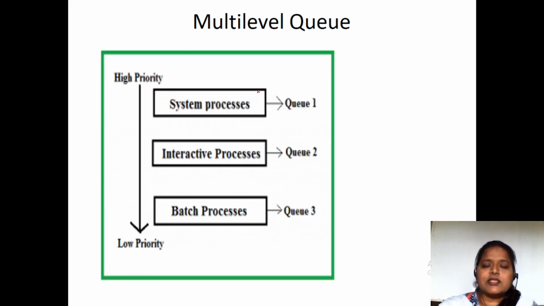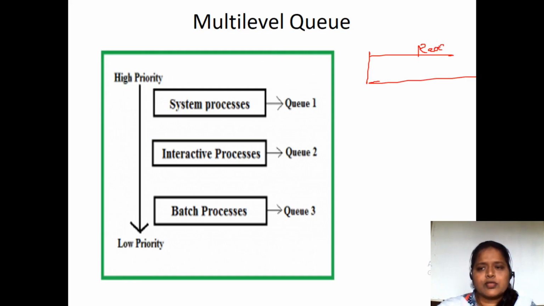Suppose this is the example of a multi-level queue. Previously, we used to have the ready queue. In this ready queue, we used to keep all the processes irrespective of their needs and irrespective of their task. We keep all the processes in the ready queue only. But we face a problem: each process has its own needs and necessity, but when we place them in the ready queue, all processes have to follow one scheduling algorithm. It depends on the implementer who implements this.